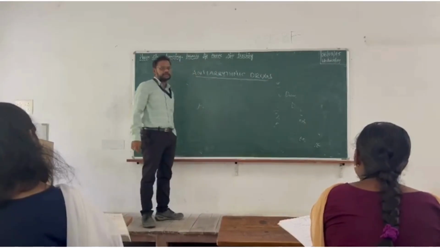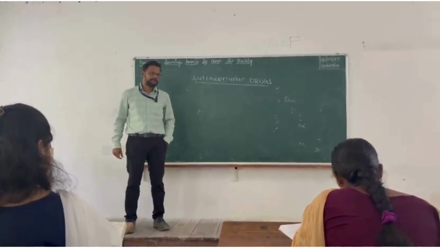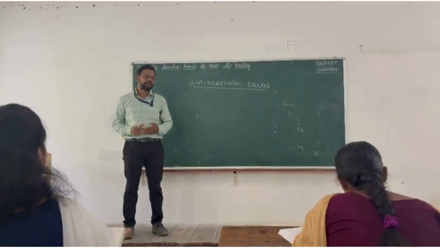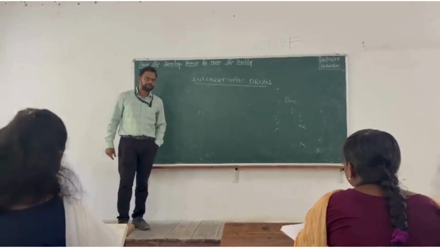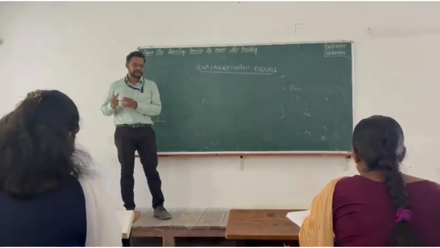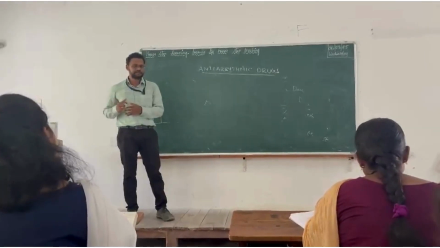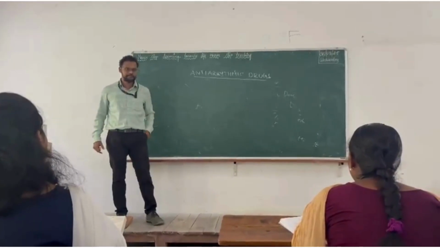Anti-arrhythmic drugs is the third chapter of our syllabus. Anti-arrhythmic drugs are nothing but the drugs which are used to treat arrhythmia. You already know what arrhythmia is: irregular heartbeat. A stands for irregular, rhythm stands for beats. Irregular heartbeats are called arrhythmia.